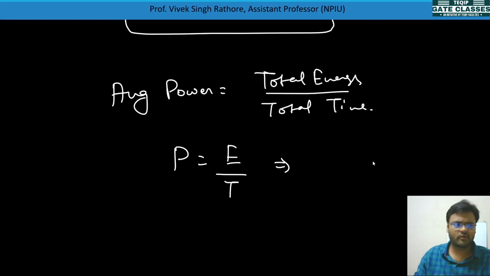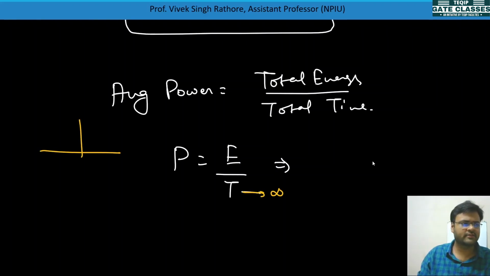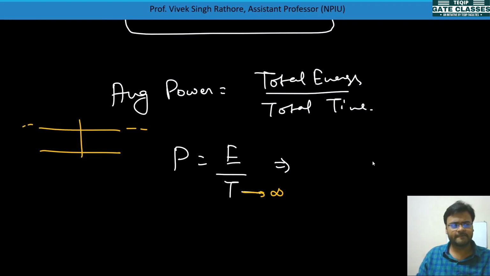But if your time is infinite, as in this signal where time was infinite, then obviously, if the energy value is finite, power will be 0.